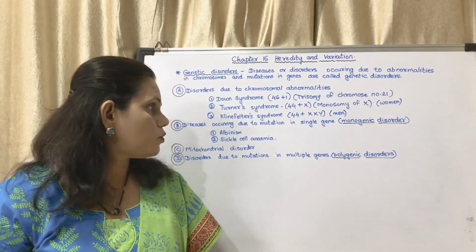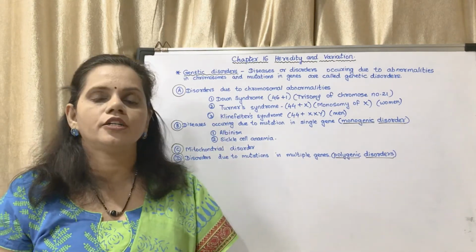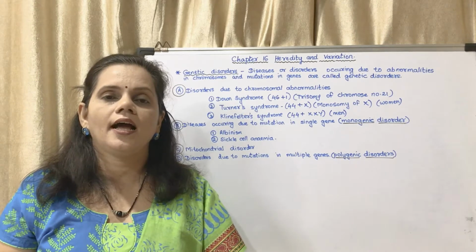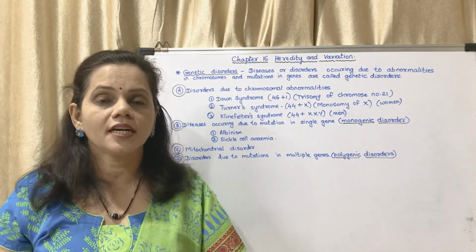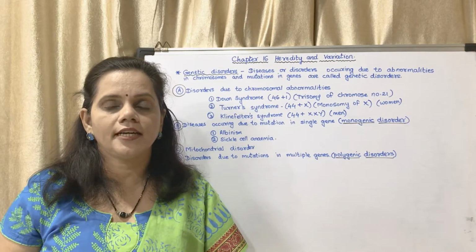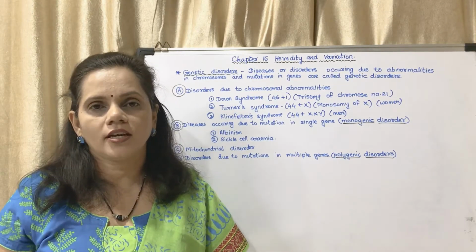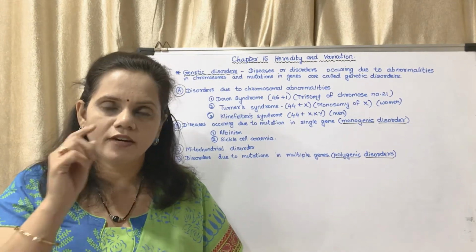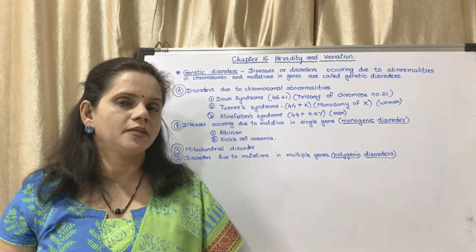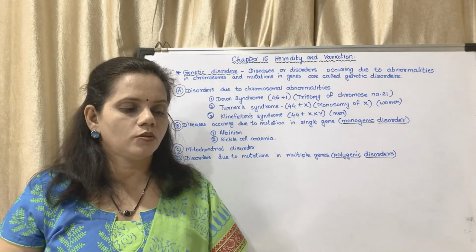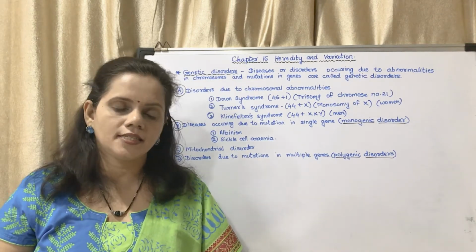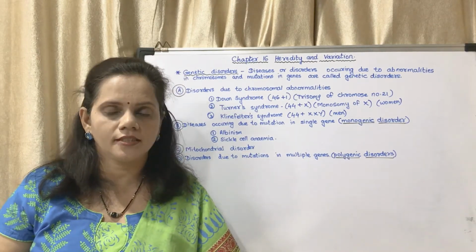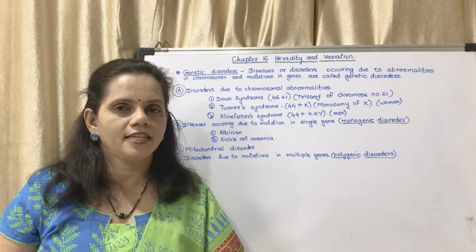Now we may move on to the next, that is diseases occurring due to mutation in a single gene. One of the genes has gone corrupted. You know about CD corruption, pen drive corruption. It got corrupted. So if one of the genes goes corrupted, then also there will be some changes. So we will see disorders or diseases occurring due to mutation in a single gene. That means corruption in a single gene. Actually it is change in a single gene